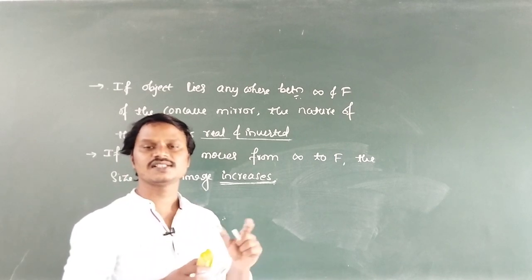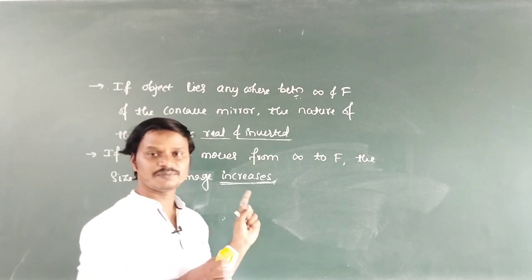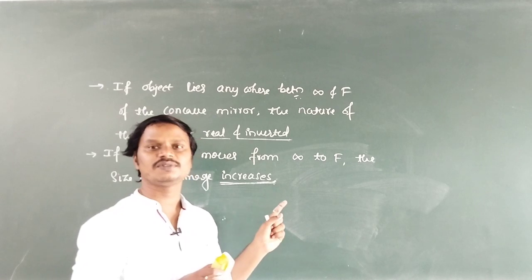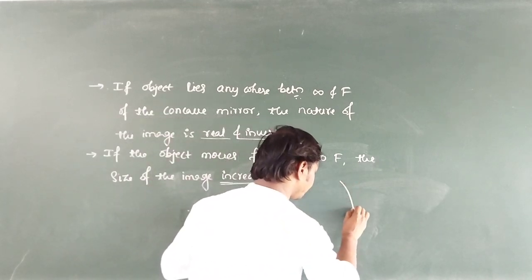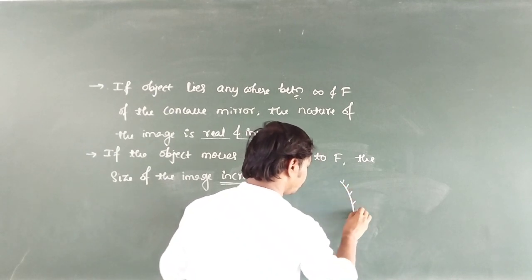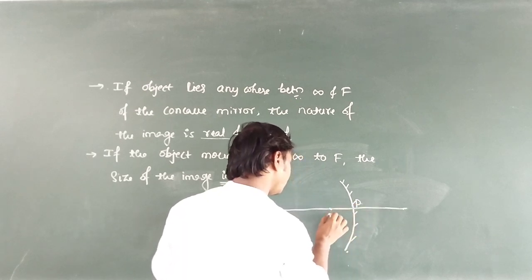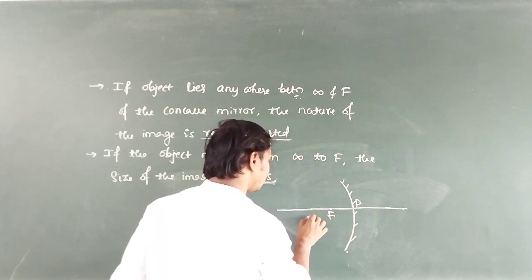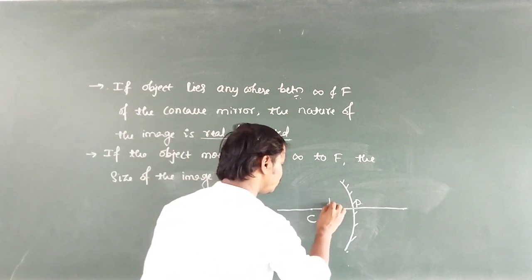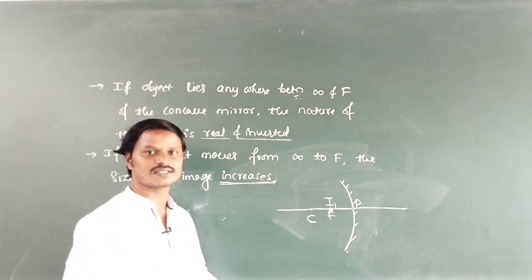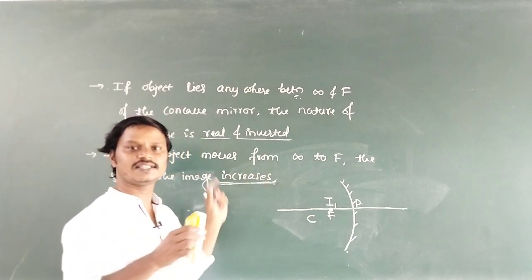And the size of the image is just like a point, means it is highly diminished. Then if the object is beyond C, where is its image formed? That is in between C and F. Here, pole, focus and center of curvature. Now when the object is at infinity, image is formed at F, means focus. I1 is the image of the object when the object is at infinity.